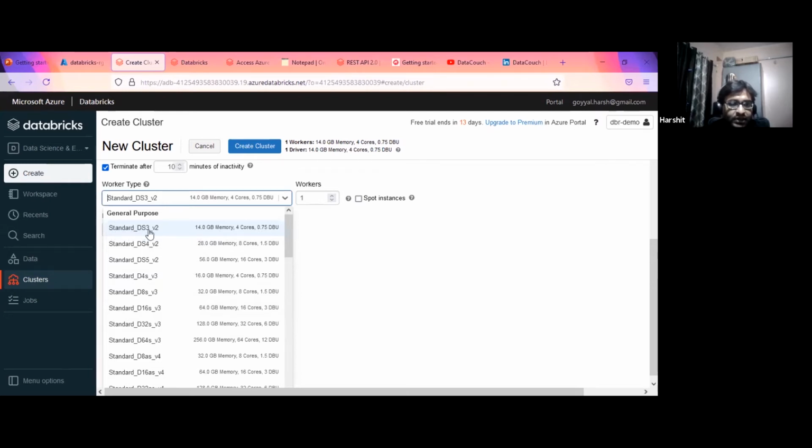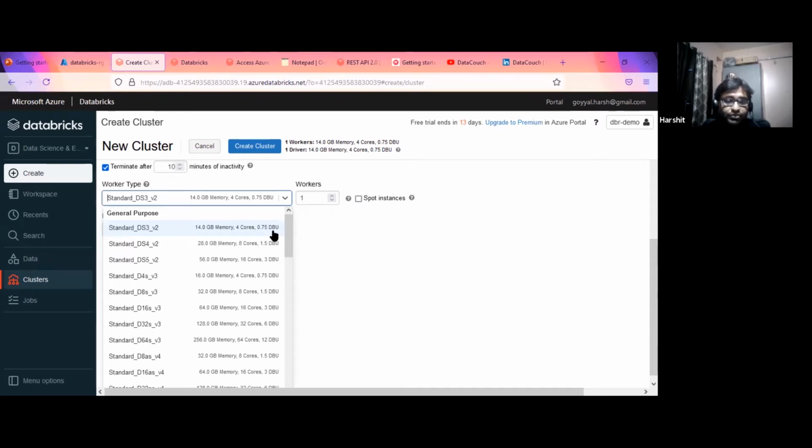Let's just discuss this Standard DS3 v2. It talks about 14 GB of RAM, 4 cores, and 0.75 DBU. This DBU stands for Databricks Unit. Now what is happening is, we are going to be charged in two places. One is the virtual machine there in the Azure environment, and the other goes to the Databricks side as well. Databricks is going to calculate how much money they want based on this DBU.